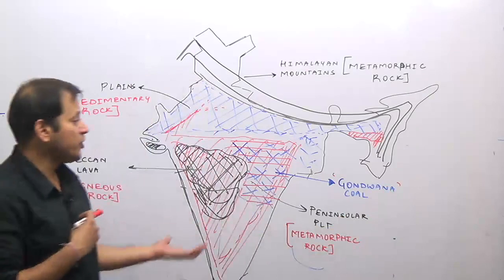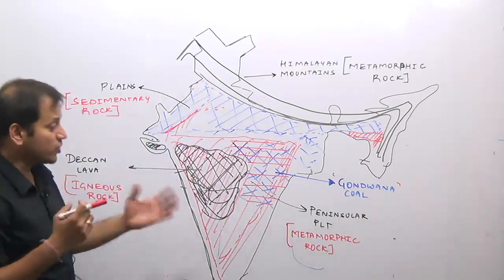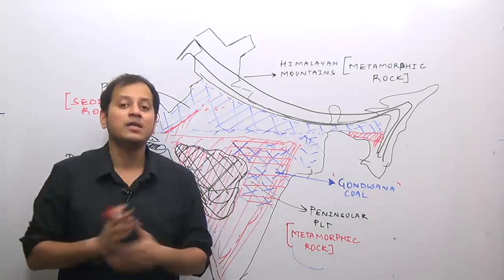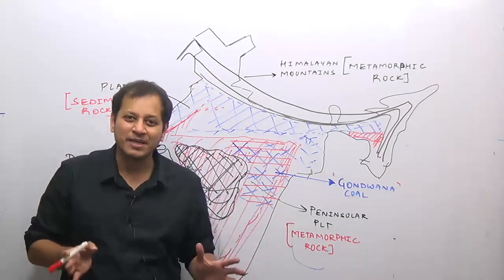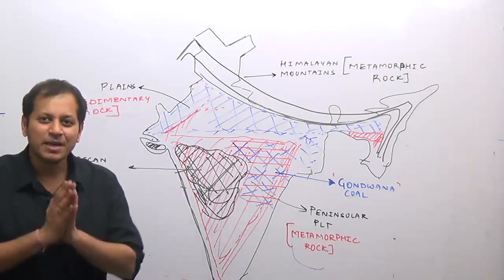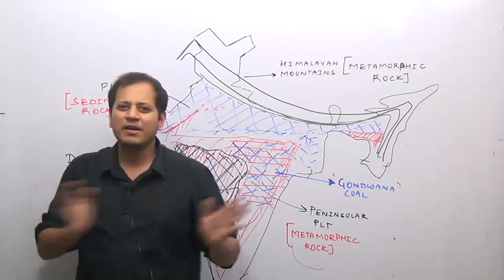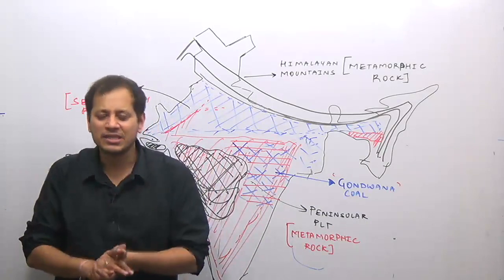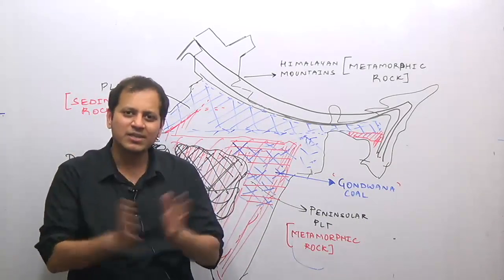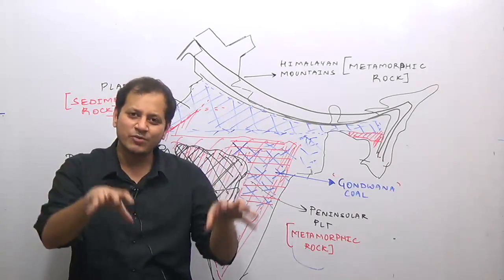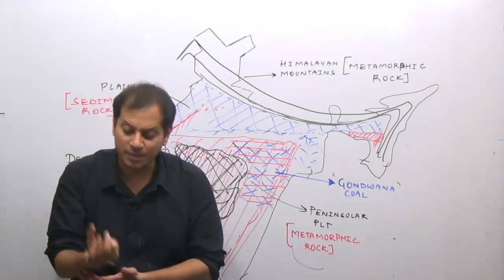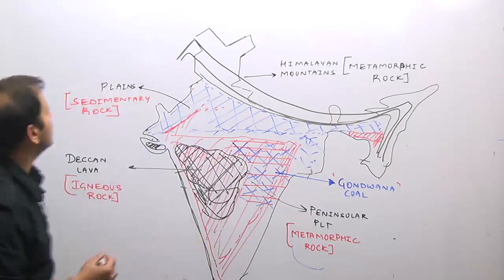You remember that during the Carboniferous period, because this is what is only required for GS, a large amount of vegetative matter was buried under the water, resulting into coal deposits in the world.